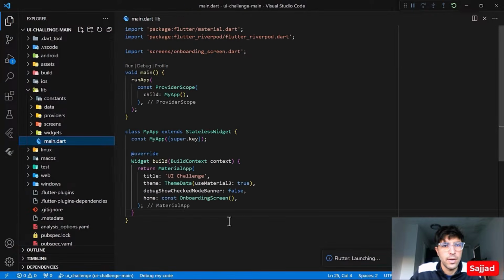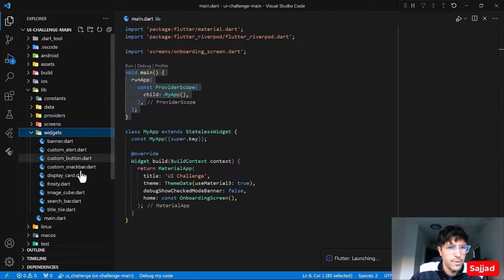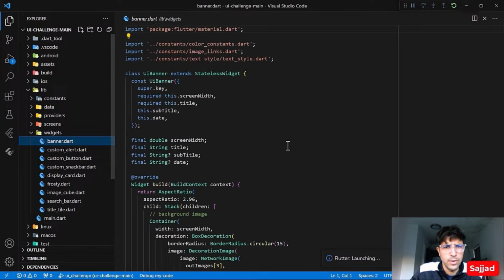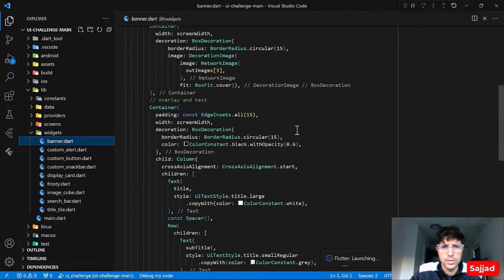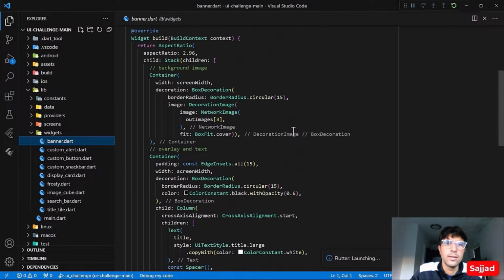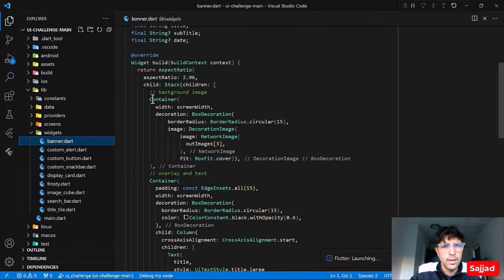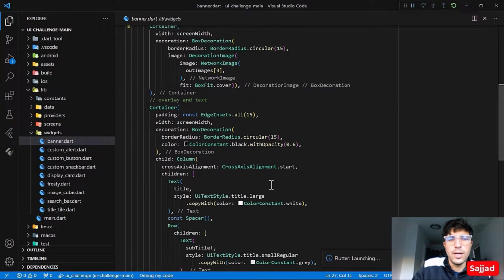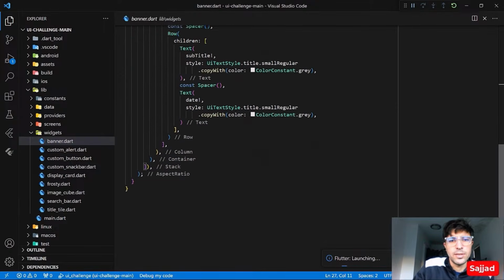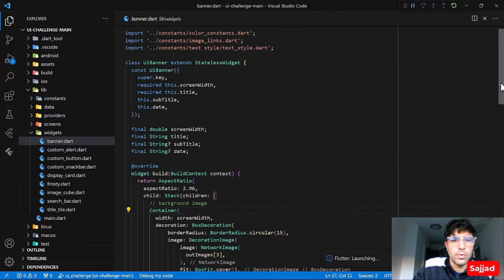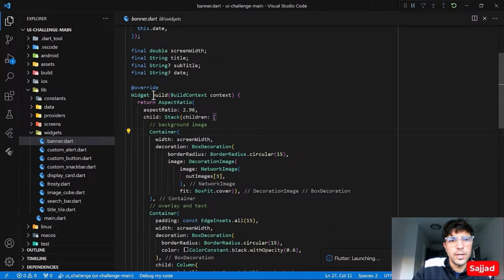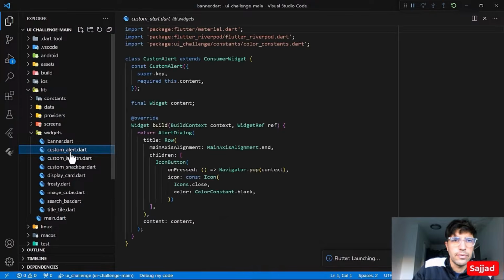Now let's go to the main file. Let's start from the main file. Yeah, everything's good. Arrow functions. Let's go to the widgets. See if we could find any feedback. Everything's good so far. Yeah, again, we have an image, so we could just extract it outside, because to make our code more readable, we need to extract the widgets outside. Instead of writing the whole code within the build method, we could just extract it outside. We have the custom alert file.